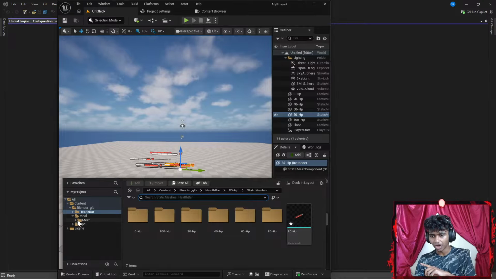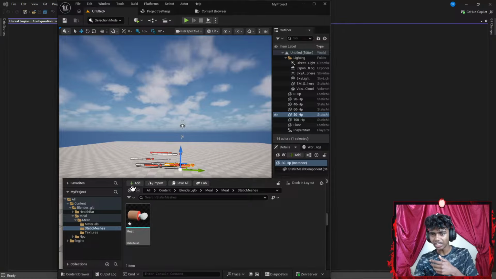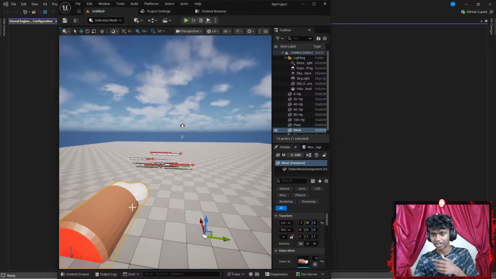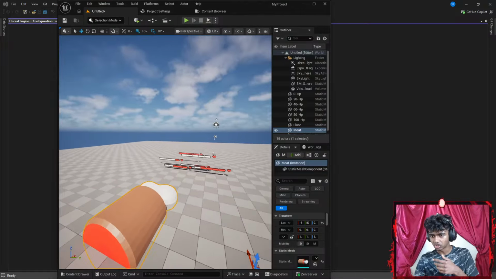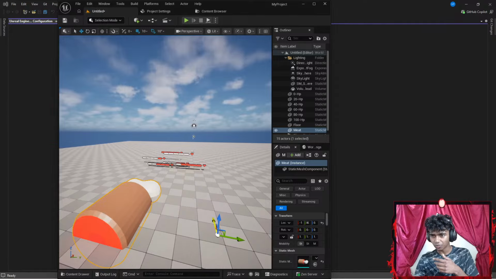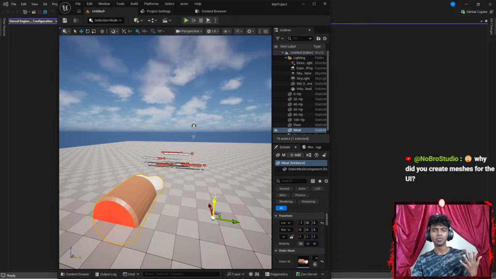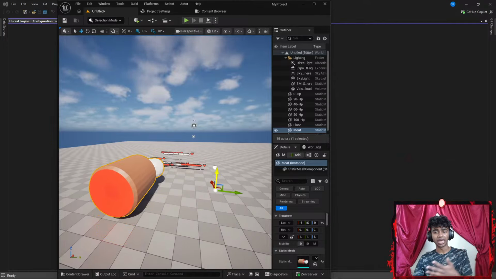That said, if I go under my meat, I have a static mesh for my meat's texture. Okay, and guys, this is a pretty basic model from Blender because I'm not that good at making this stuff. Maybe let's just drag it a bit back. Let's get that somewhere there. There we go. Okay, why did you create meshes for the UI? Honestly, because I thought I was going to be working with collision and all that stuff, so I thought I might as well use health bars and all that. And even maybe a meat mesh where I check collision, like if I collide with a meat.